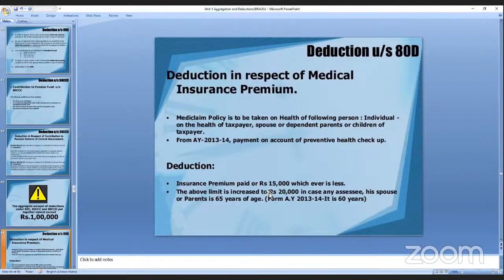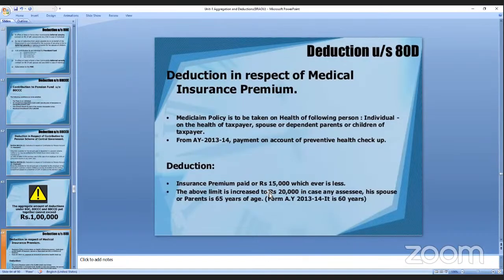Here you have to see what insurance premium you are paying. Suppose you are paying 16,000. That means the deduction to be taken in your answer sheet when you are doing the problem is about the 80D, that is the medical insurance.